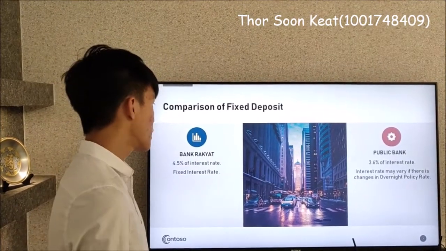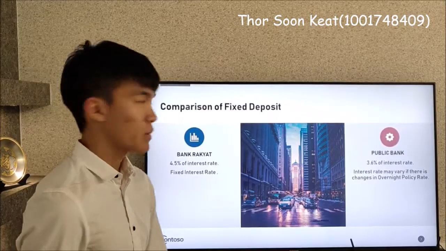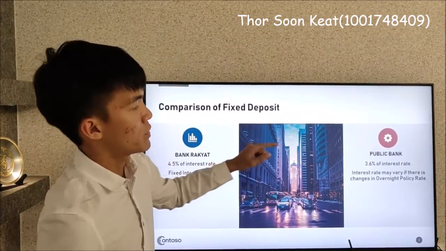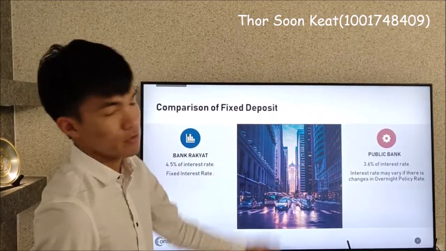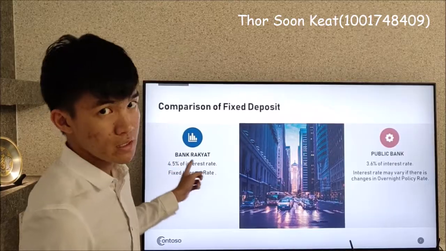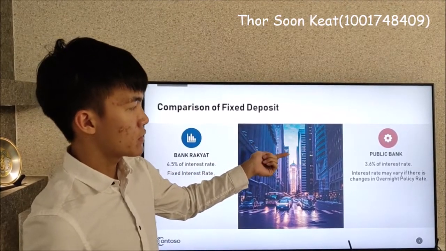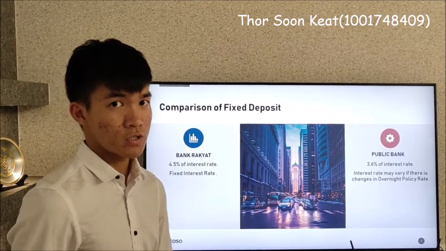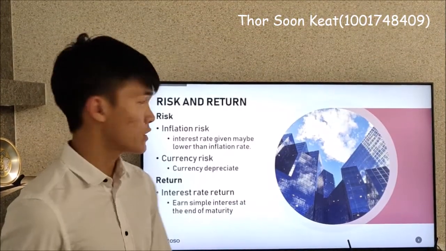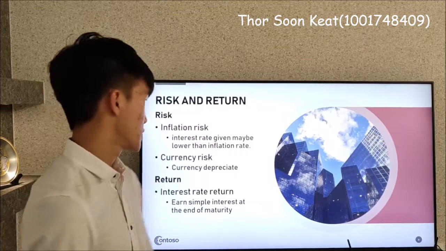For the comparison, I chose Bank Rakyat and Public Bank. Bank Rakyat gives 4.5% interest rate, while Public Bank gives only 3.6%. The interest rate for Bank Rakyat is fixed, and Public Bank's may vary if there is a change in the overnight rate policy. As for risk and return, there are risks in fixed deposit.